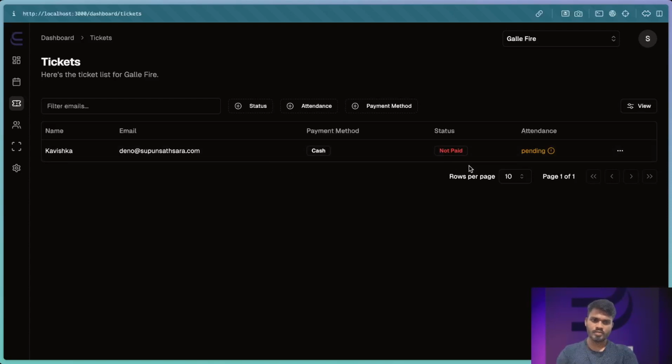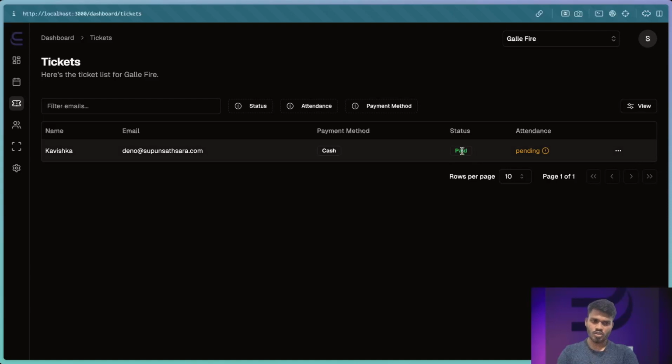Here you can see the status is shown as not paid. By clicking activate ticket, we can activate our ticket. Here you can see the status is updated as paid.